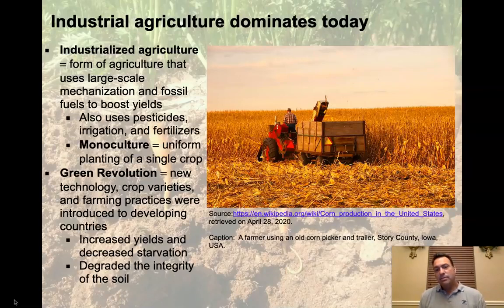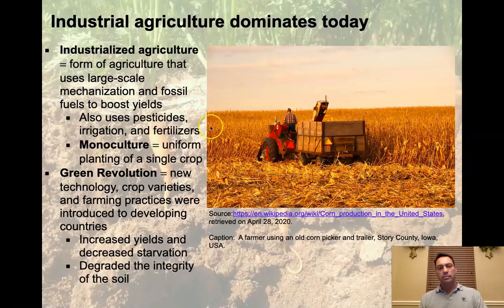Since about the 1850s, especially into the 1920s, we see a very rapid transformation where we go from traditional agriculture into industrialized agriculture. And that's what dominates to this very day. Industrialized agriculture is a form of agriculture that uses large-scale mechanization and fossil fuels to boost yields.